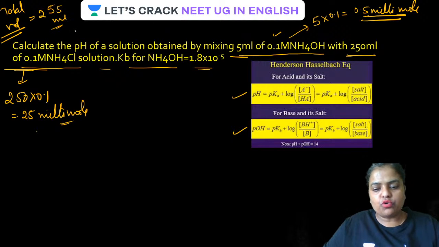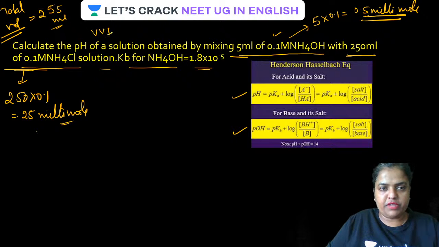Is that clear? Total volume is 255 ml. Now this much millimole of the salt is present in 255 ml. Remember, this is also very, very important. Generally, we ignore the volume, which we should not do because it is dangerous for the numerical to be correct. Isn't it, guys?